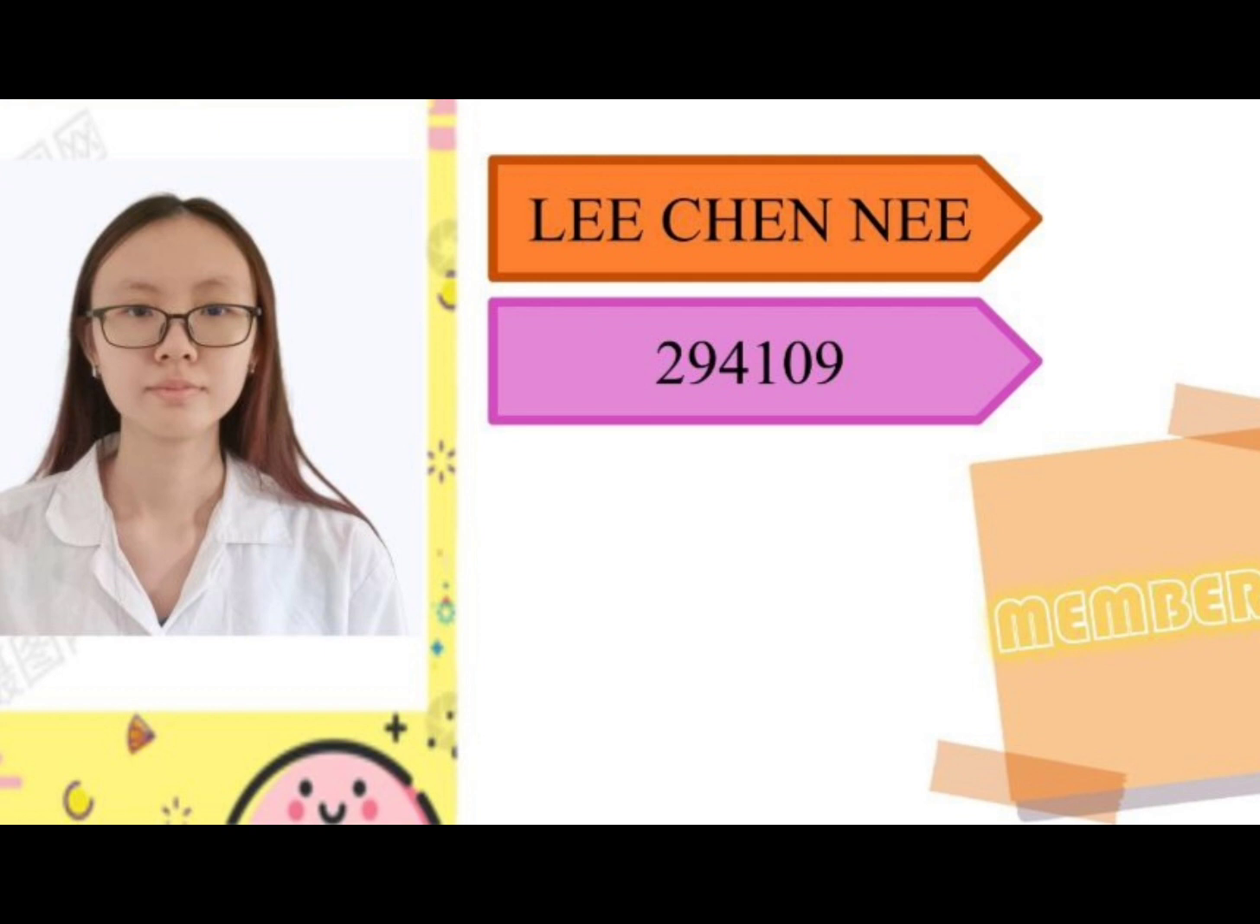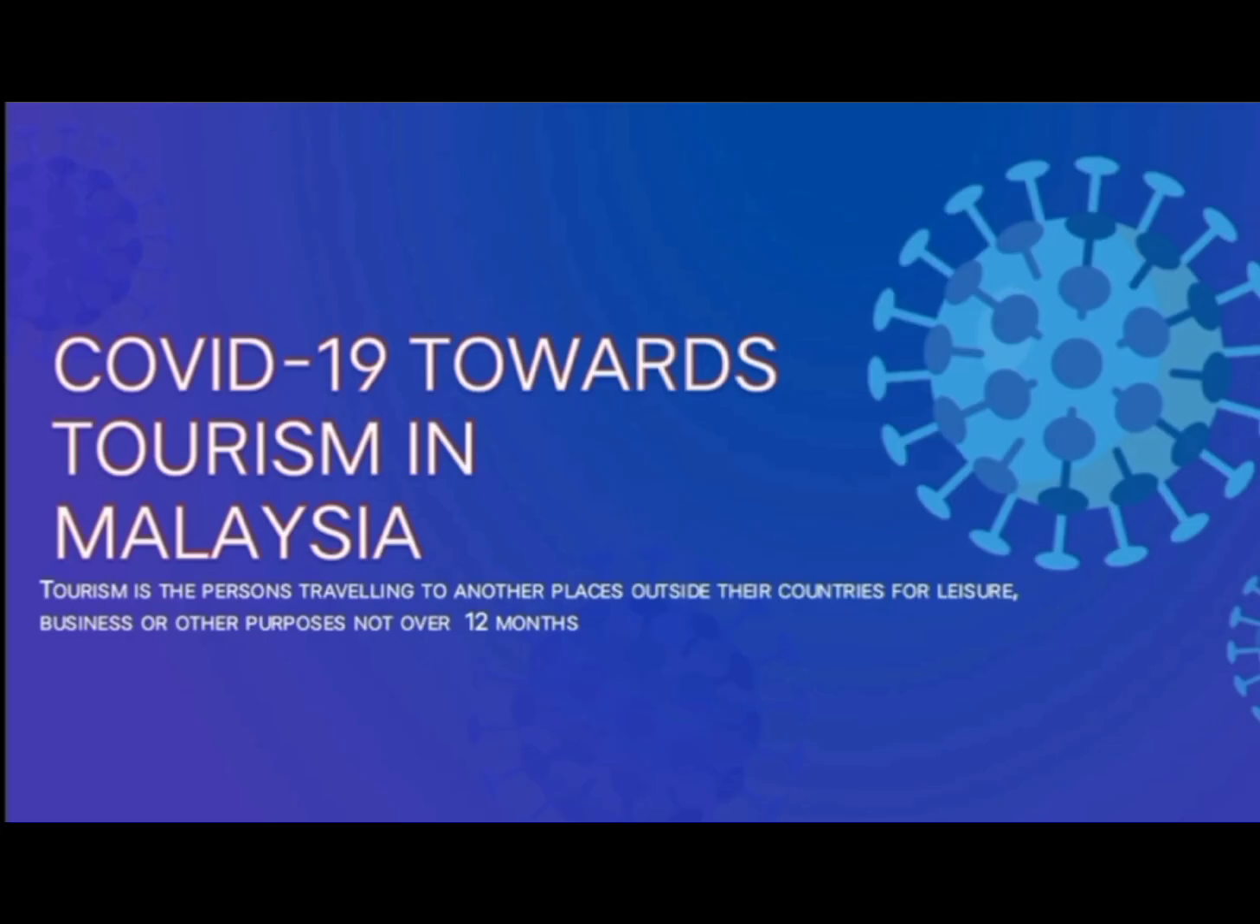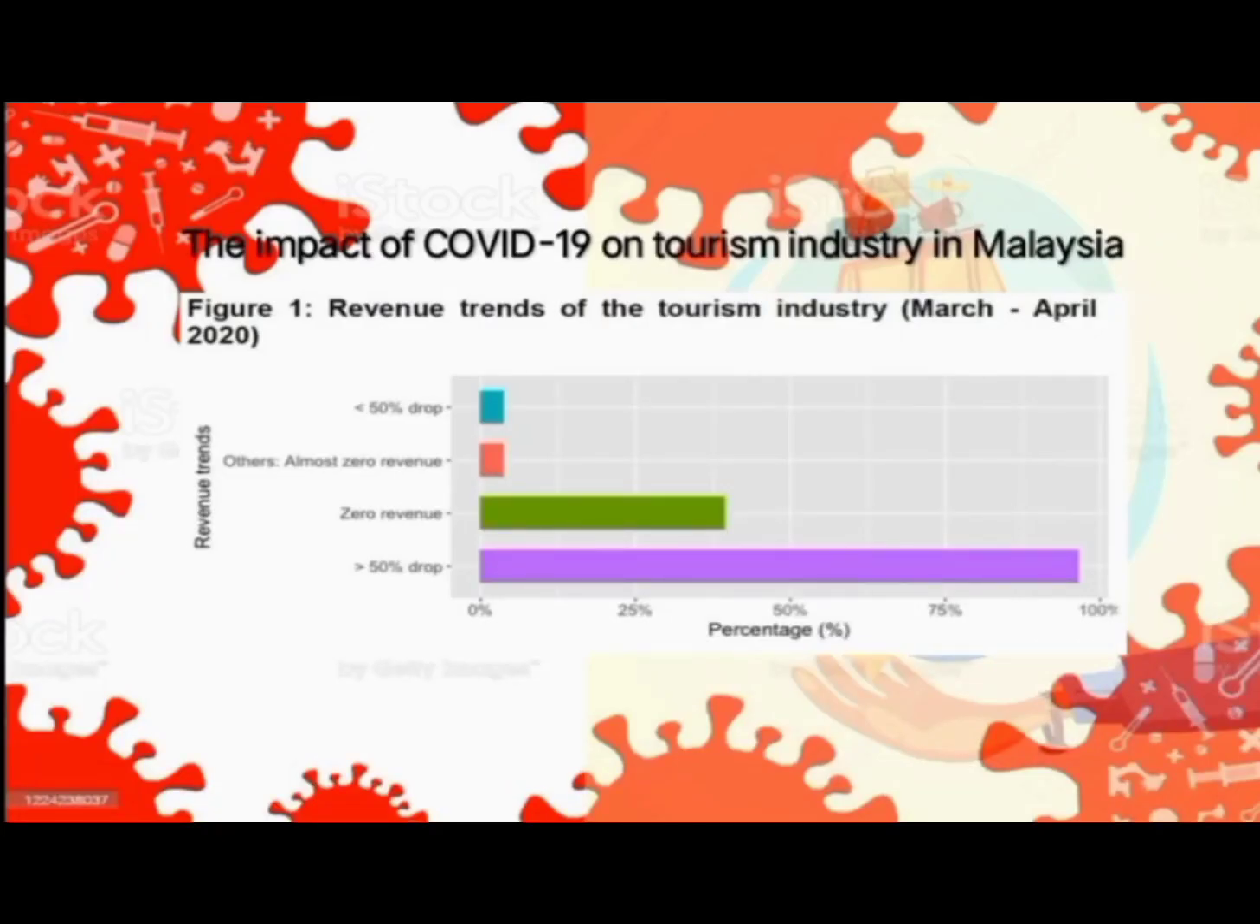Good morning to the lecturer and friends. My name is Licheni, matric number 294109. Today I will talk about COVID-19 towards tourism in Malaysia. Tourism is a person traveling to other places outside their country for leisure, business, or other purposes for not over 12 months. Firstly, I would like to talk about the impact of COVID-19 on the tourism industry in Malaysia.